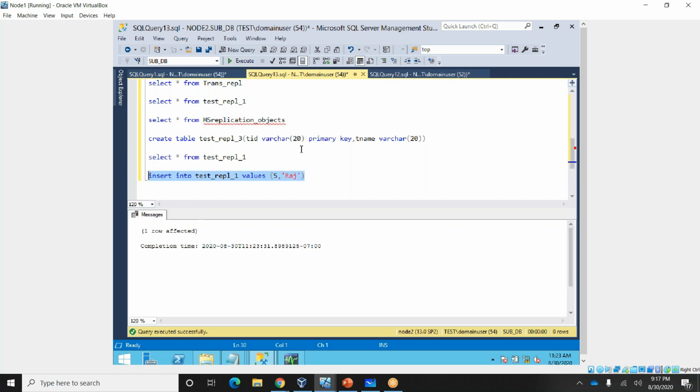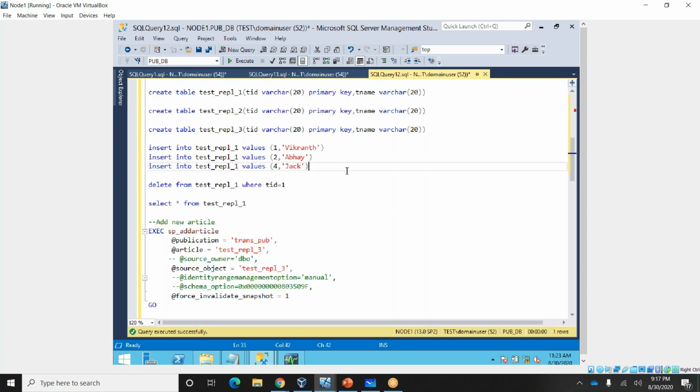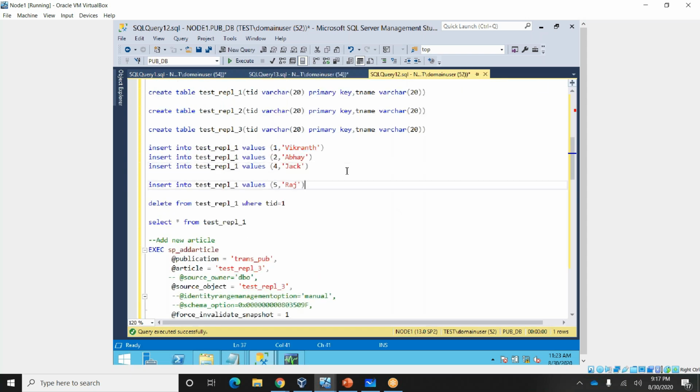After inserting here, I'm inserting it at the publisher side as well, because whatever changes you make on the publisher will come to the subscriber. But unknowingly, some person inserts the data at the subscriber.